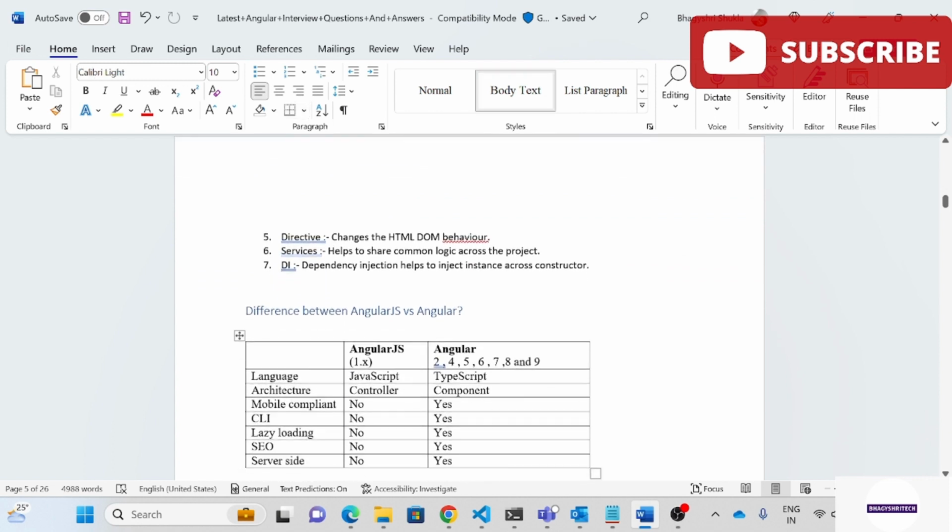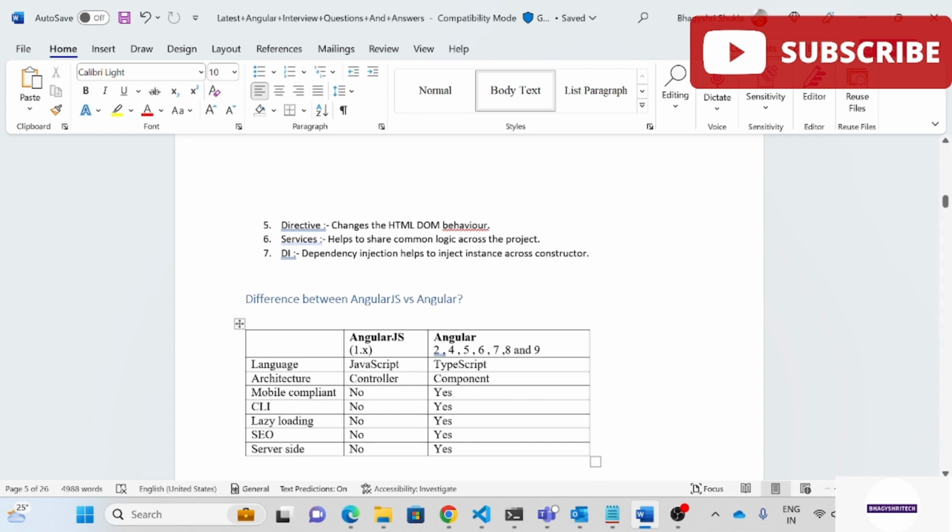Next we have a question: what is the difference between AngularJS and Angular? Before Angular there was AngularJS, and after that Angular came. So what are the major changes we have seen? These are some basic comparisons you can see. Language wise, AngularJS is JavaScript, Angular is TypeScript. Architecture is controller-based, while Angular has components. Mobile support: no in AngularJS, yes in Angular. CLI: no, yes. Lazy loading: no, yes. SEO in AngularJS, nothing, but Angular has it. Server side support in AngularJS, no, but Angular has it. These are some basic new additional features which come under Angular 2, 4, 5, 6, 7, 8, 9 and many more.